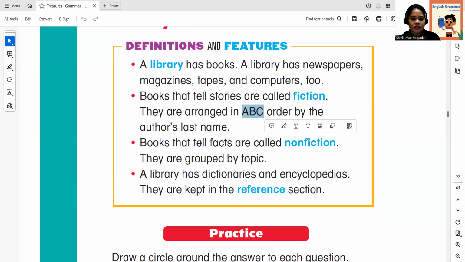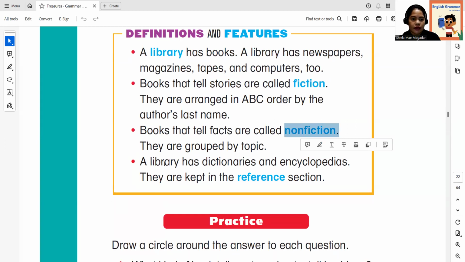Okay? Books that tell facts. A while ago, this one talks about stories, so it's fiction. But a book that tells about facts is called non-fiction. It means it's true. Fiction is not true. Non-fiction is true. Okay? They are grouped by topic. Next, a library has dictionaries and encyclopedias. They are kept in the reference section.